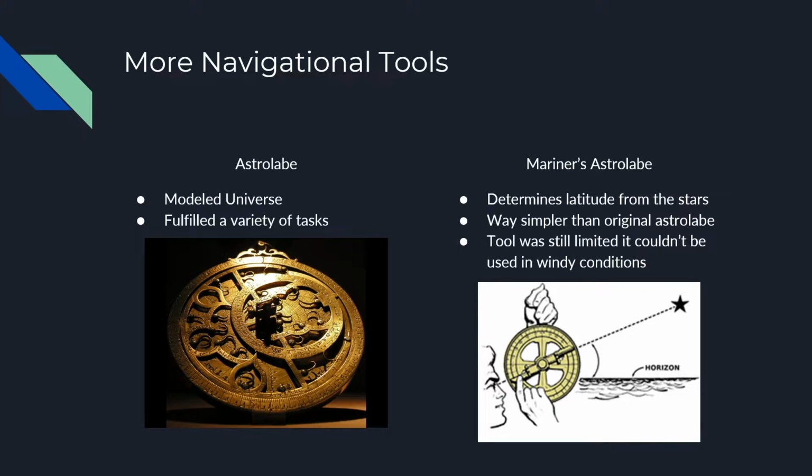This tool was very limited. Because the astrolabe had to be kept vertical, in windy conditions it was unusable. It could not accurately find the angle between two objects, and that was an important part of finding longitude.